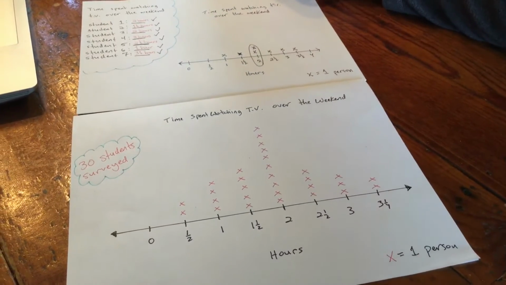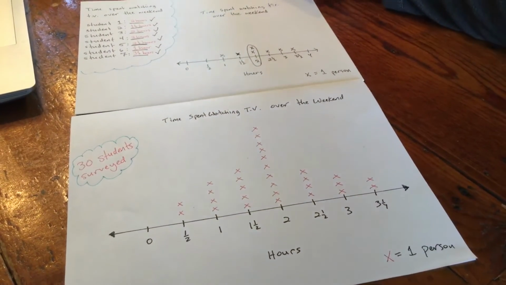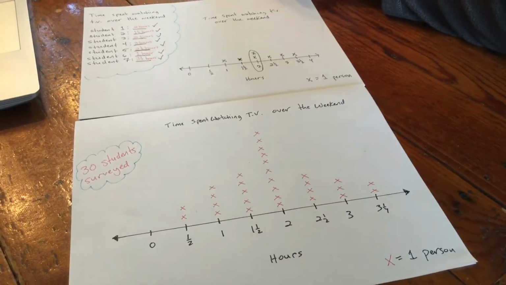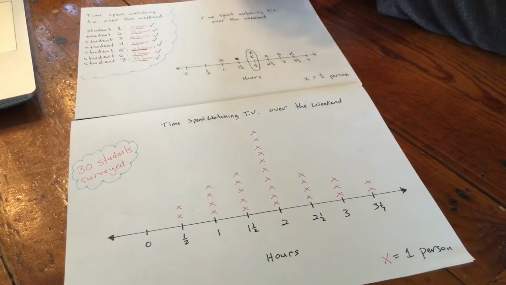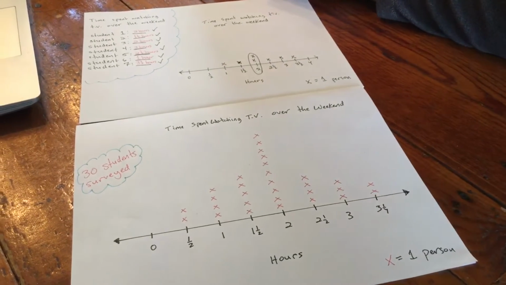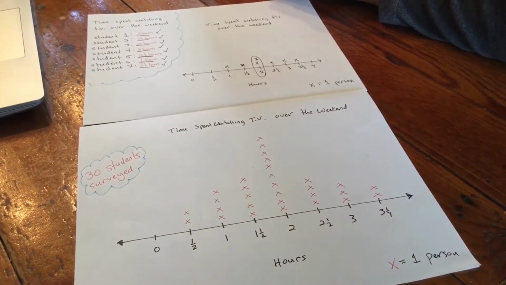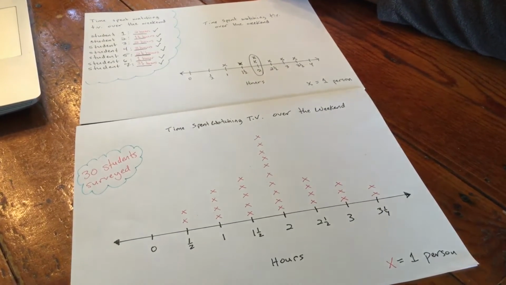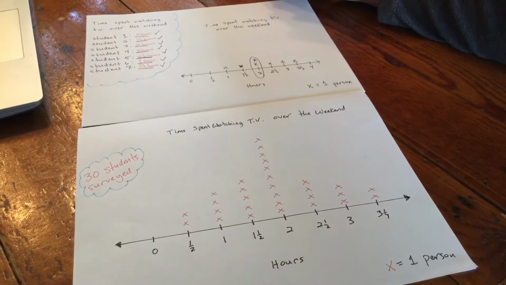If I interviewed 1 person and said, what's your favorite color, red or blue? And they said red, well then by that one survey, 100% of my people interviewed liked red, so therefore everybody in the world must like red better than blue. It's not very accurate because I only interviewed 1 person. The more people I interview, the more accurate my understanding, or my data, will be.